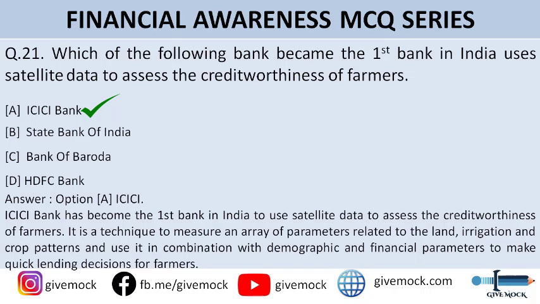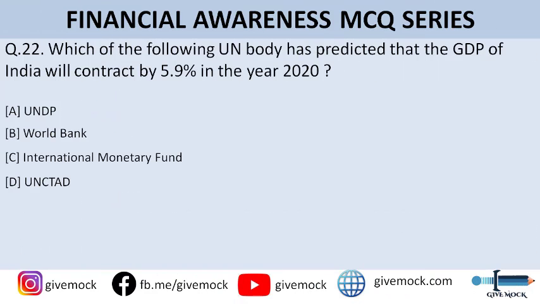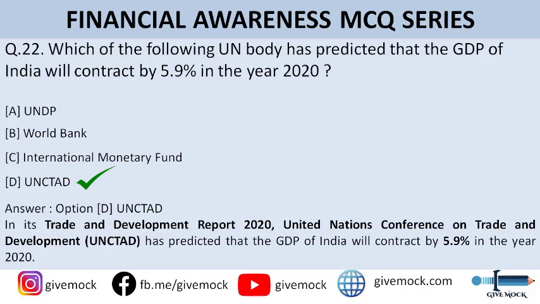All right. So moving on to question number 22. Which of the following UN body has predicted that the GDP of India will contract by 5.9% in the year 2020? You can go through the options here. Option A is UNDP, option B is World Bank, option C is International Monetary Fund, and option D is UNCTAD. So the correct answer to this question is option D, that is UNCTAD.